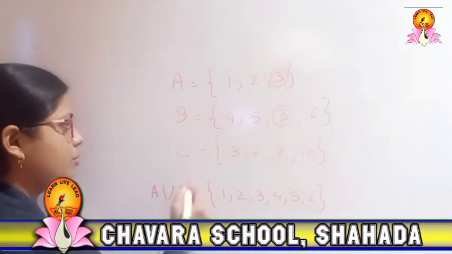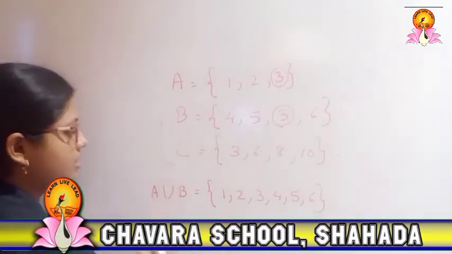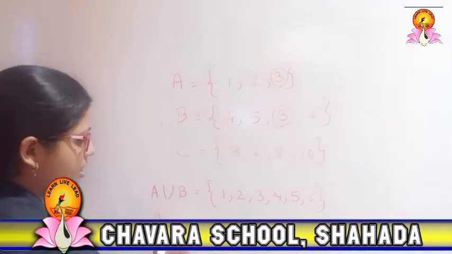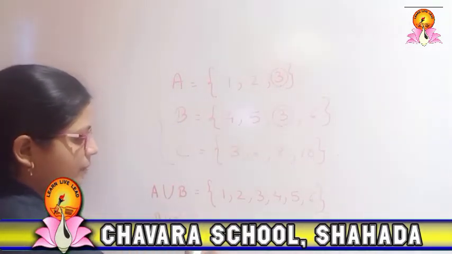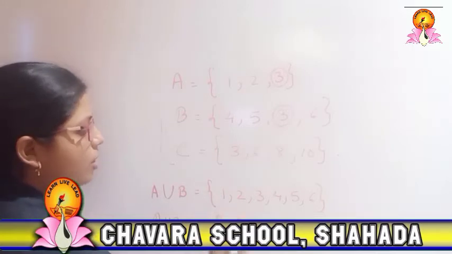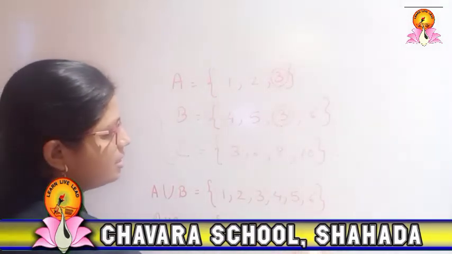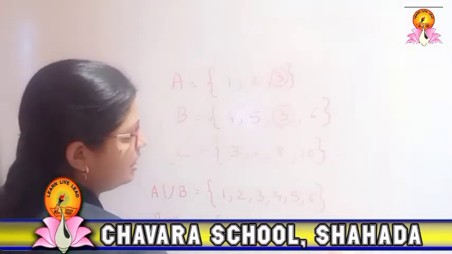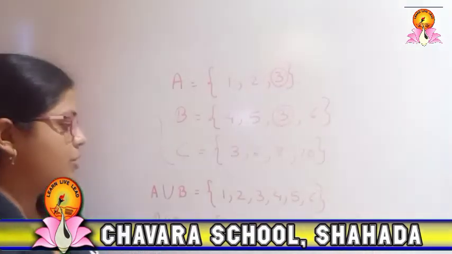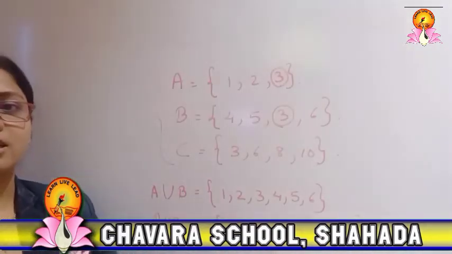If I want to make the union of all 3, A union B union C, it will be 1, 2, 3, 4, 5, 6, 8 and 10. So we can write union in this way.